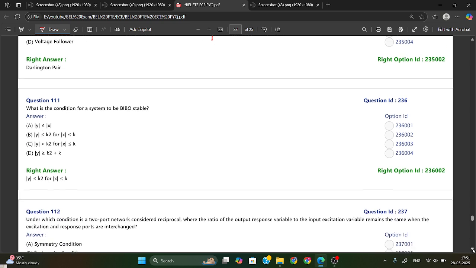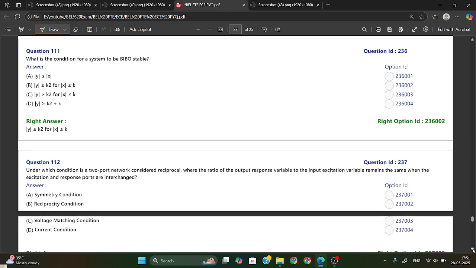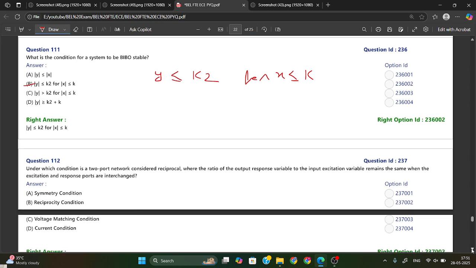Okay. What is the condition for the system of BIBO? BIBO means bounded input and bounded output. So the condition for bounded input and bounded output is what? This is Y should be less than or equal to K2 for X less than or equal to K. Option B is your right answer. This is your BIBO.